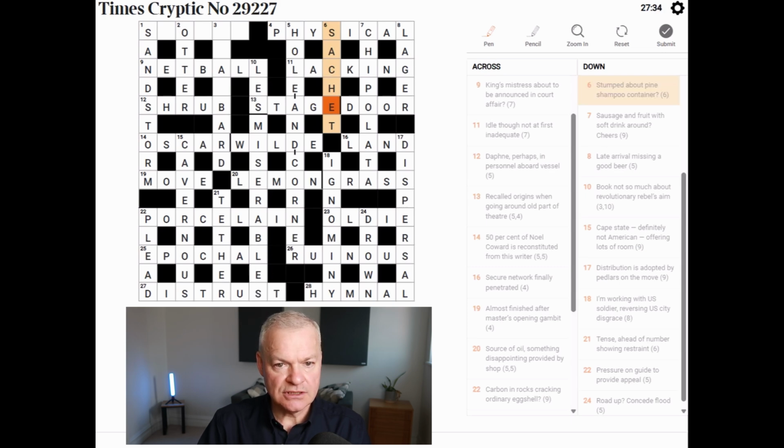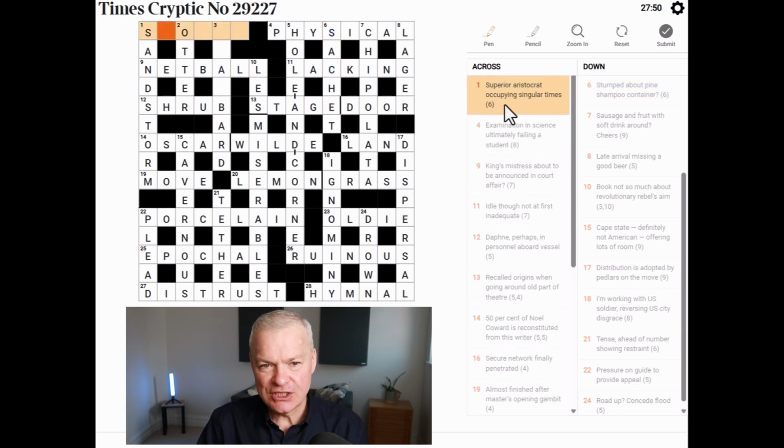All the acrosses looking good. Down's looking okay. Yes, oh, just the top left to go. Has inspiration struck? Will it strike? One across. Superior. Aristocrat. Occupying singular. Times. Aha. Yes. Inspiration has struck.